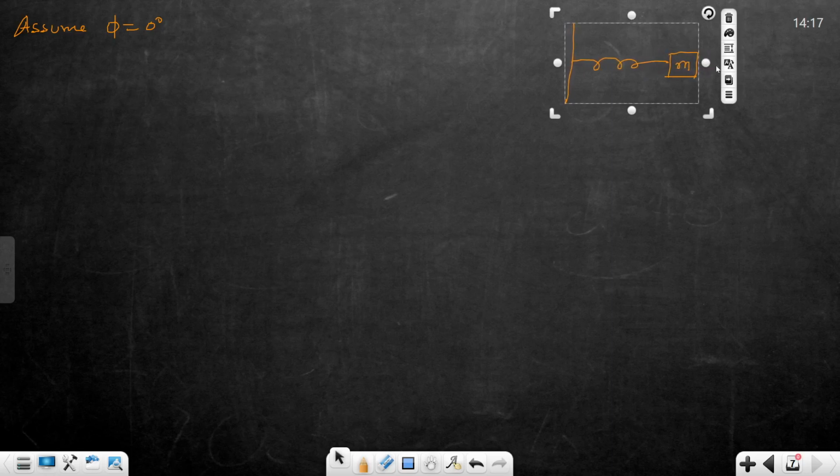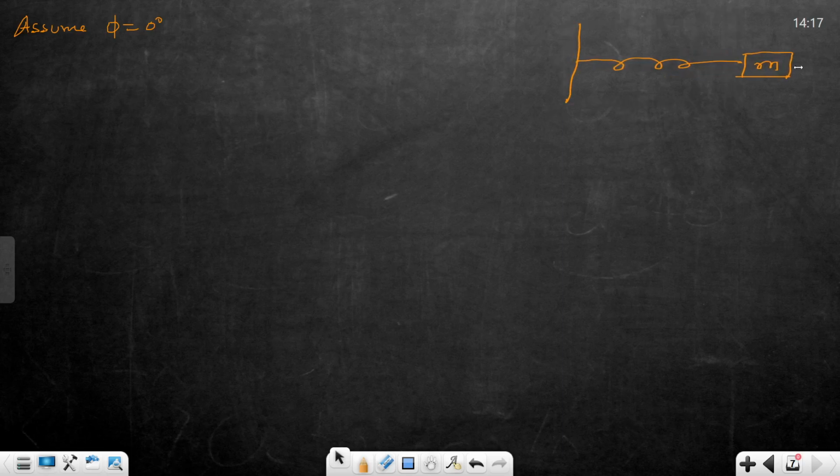Okay. So if you start the motion from the mean position, you have to provide some velocity. Suppose this object is having some velocity, it will go right, then it will stop, then come back, then go back again. So the oscillation will start. Or you can start the motion by stretching this object up to the extreme position and release it. Clear? So you can start the motion either from mean or extreme or from any other position. But if you are starting the motion from mean, then we will say that phi is 0. Clear?